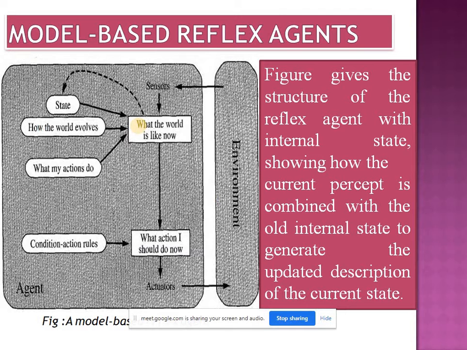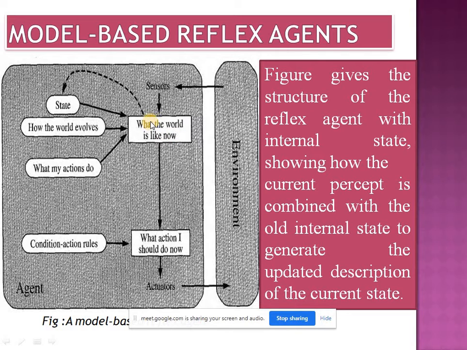Okay. Next is model based reflex agent. Okay. Now consider this architecture. Through sensor, the agent perceives the environment and decides what the world is like now.